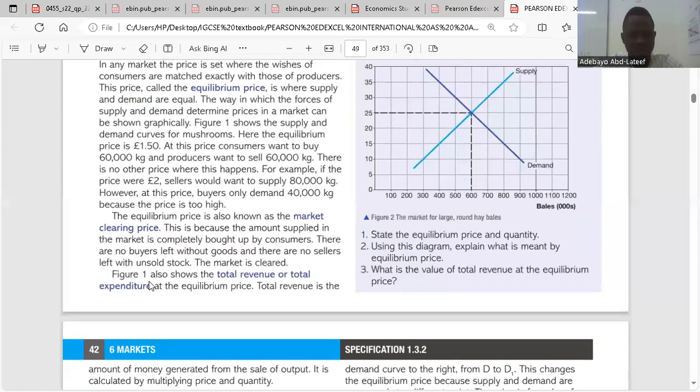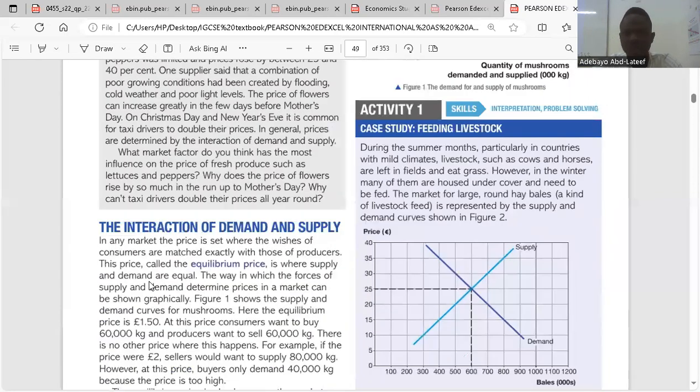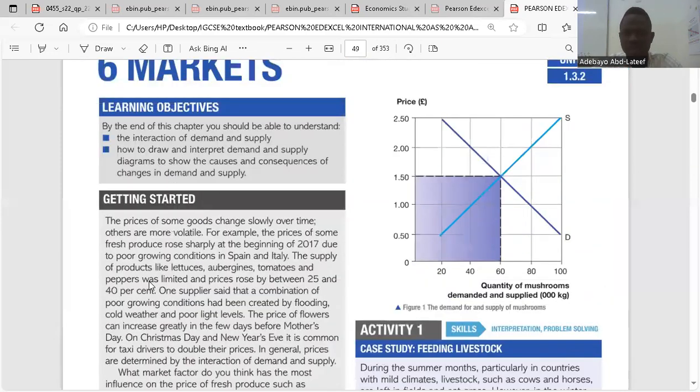Then we have total revenue. For total revenue, we're talking about the price of the product multiplied by the quantity sold. So we have an activity immediately. Please look at this graph here. This is our point of equilibrium.